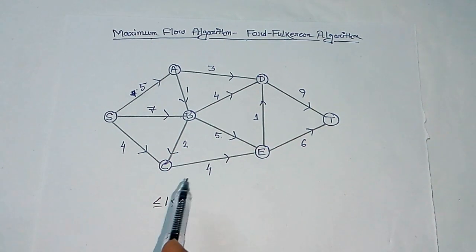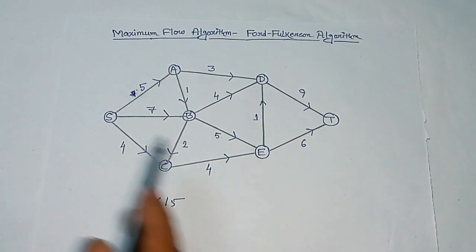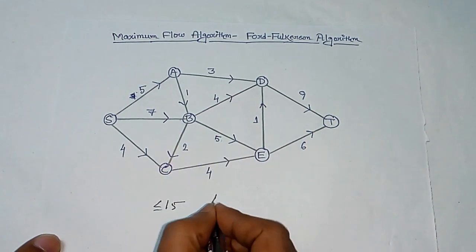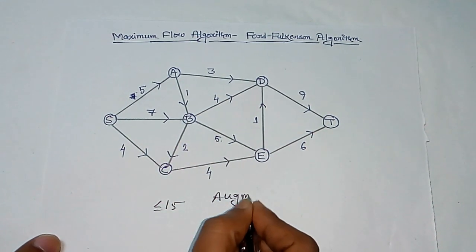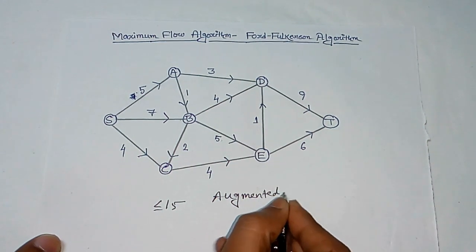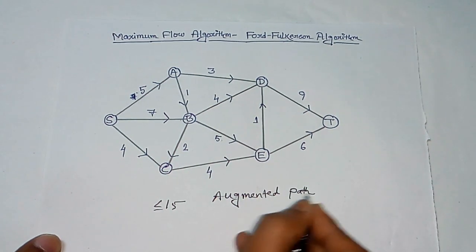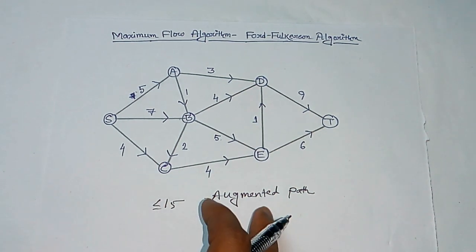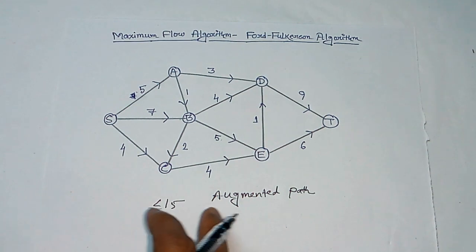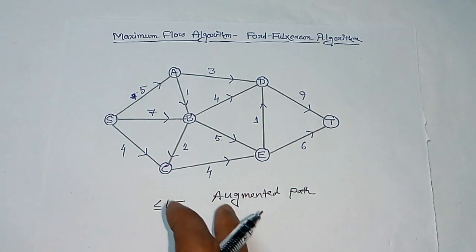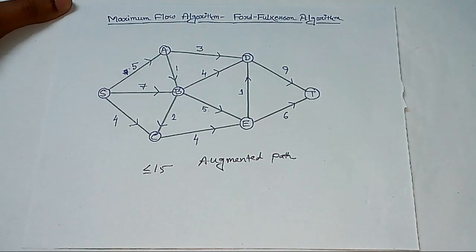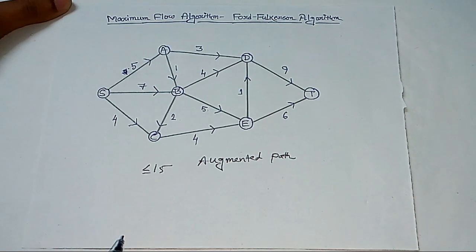Now in the Ford-Fulkerson algorithm, we shall find different paths from S to T via these cities, and these paths will be called augmented paths. And for each augmented path, we shall find the flow, and we shall select the augmented paths in such a manner that the total flow is maximum.